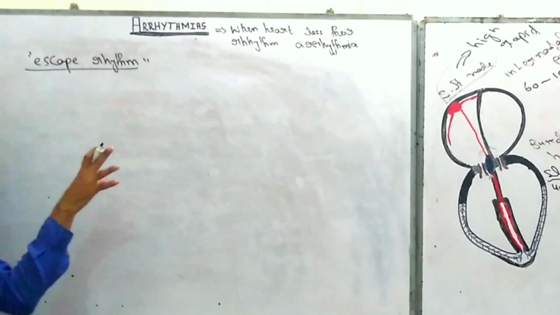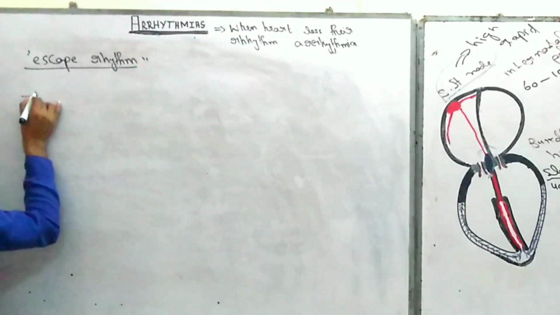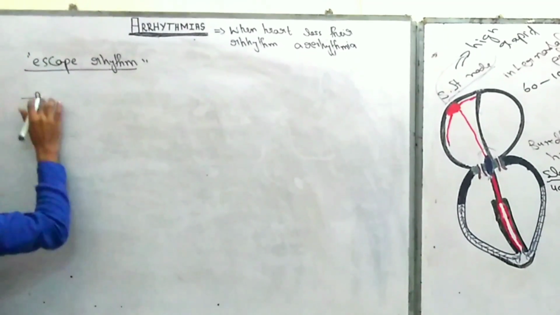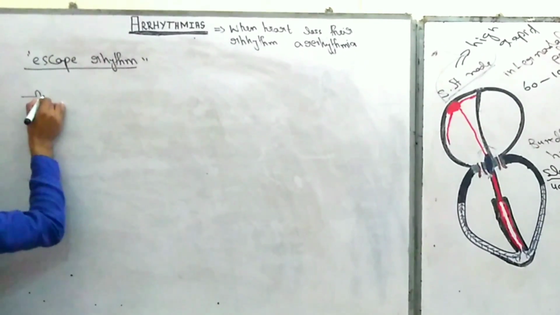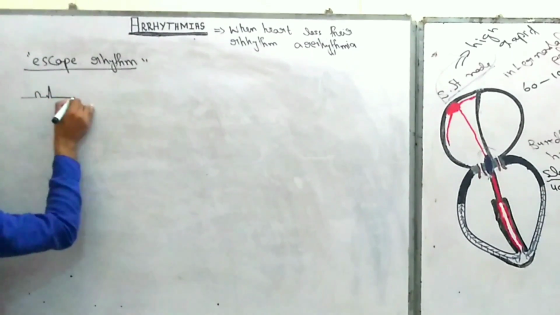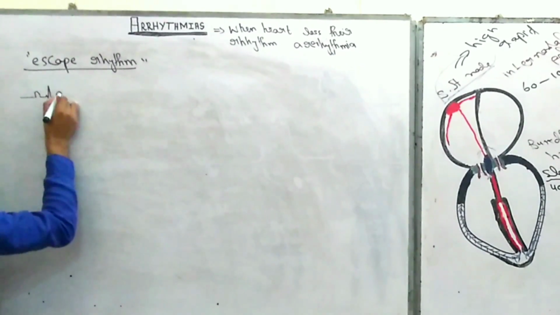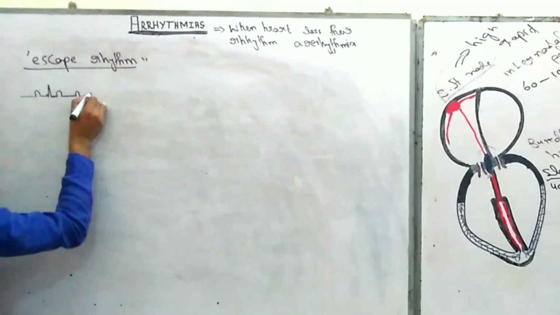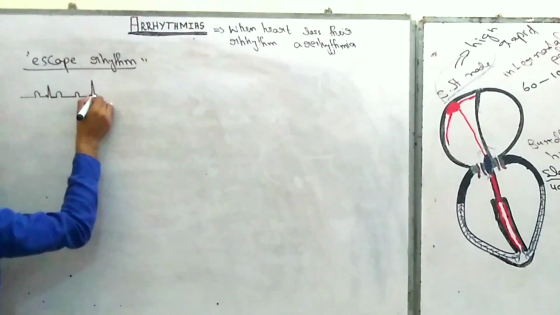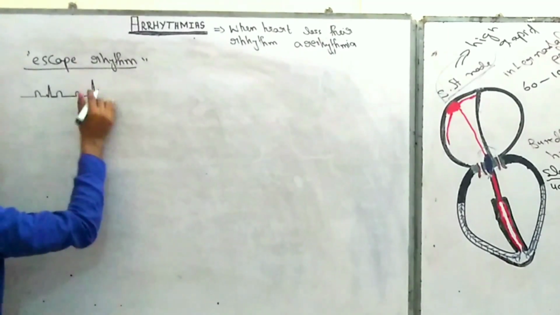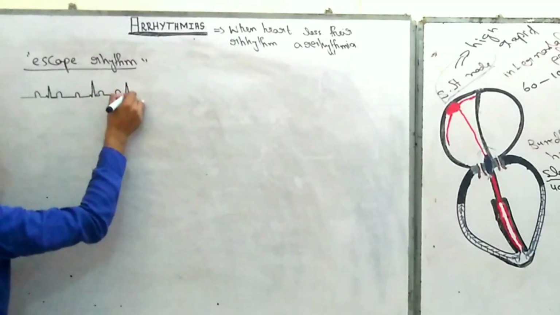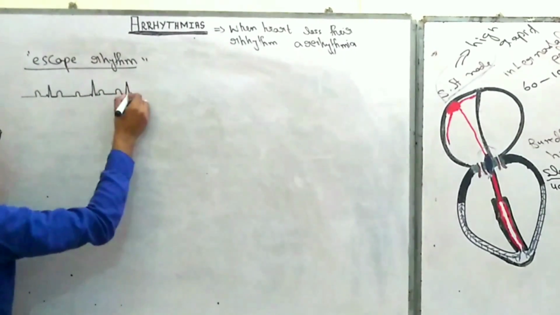So what we find in the ECG: P wave, QRS complex, and T wave, again P wave, QRS complex, and T wave, P wave, QRS complex, again T wave.